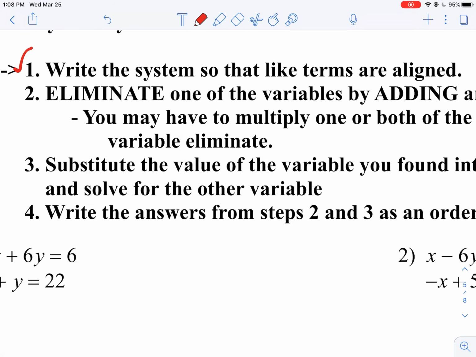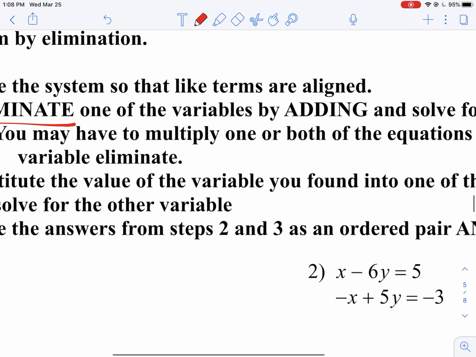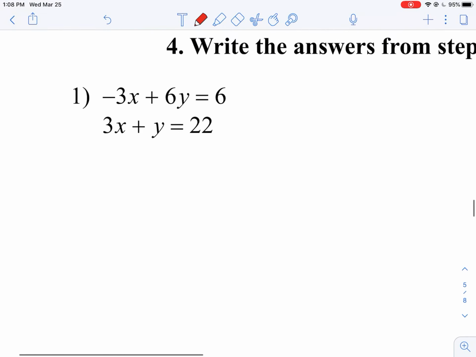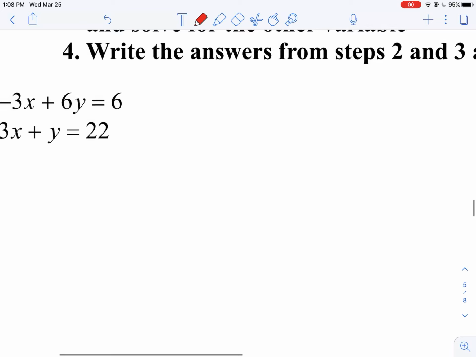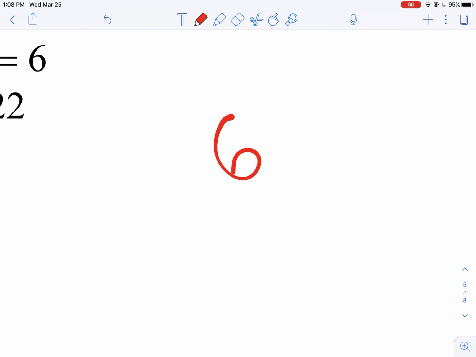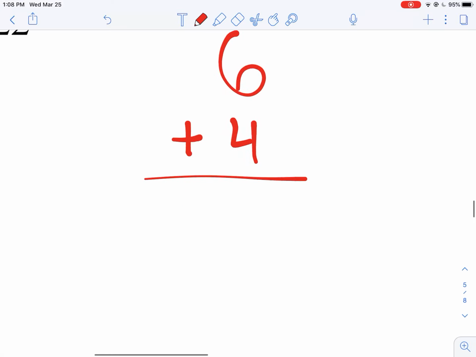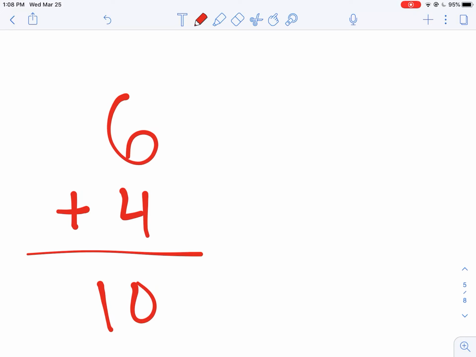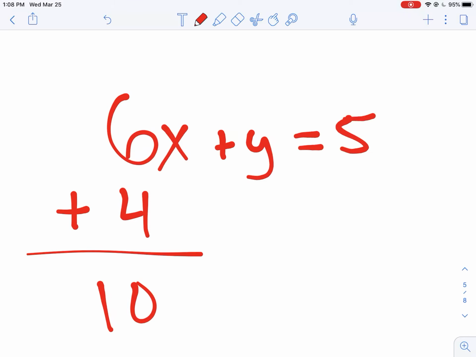Step 2 is where elimination gets its namesake. We are going to eliminate one of the variables by adding, okay? So what that means, if you look at these two equations, imagine it like a math flashcard. You guys remember those flashcards when you're probably learning math? If I gave you a flashcard like this, you would know, oh, 6 plus 4 is 10. So that's adding. Of course, we know what that is. So how it's going to be for elimination today is, imagine instead of just a 6 and a 4, it was something like this. Okay? We're just going to add up and down. I don't know, plus 2.